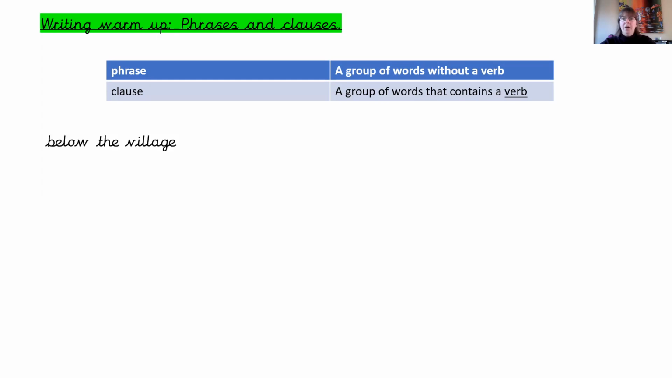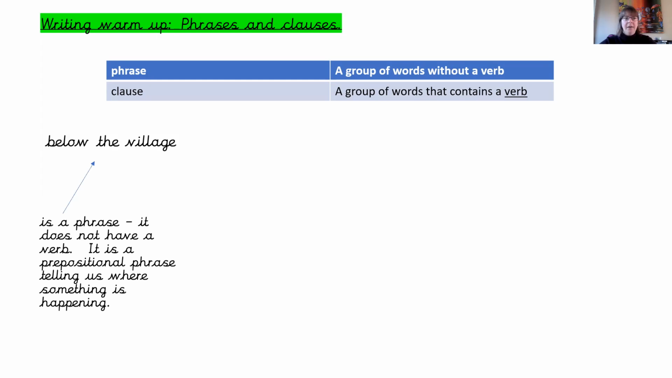So if we had a phrase such as below the village, it's a phrase because it does not have a verb. It is a prepositional phrase because it's telling us where something is happening. Do you remember back to last week when we had the cat slide about where was the cat? They were all prepositions. So this is telling us that below the village, something might be happening. The innocent sheep. The sheep is innocent. It doesn't say that the sheep is actually doing anything.